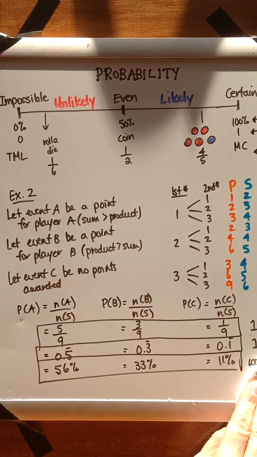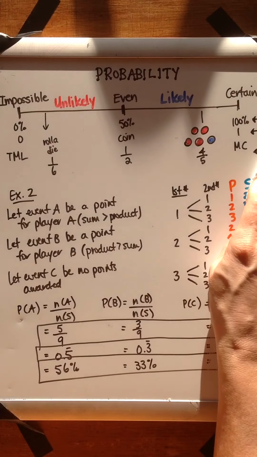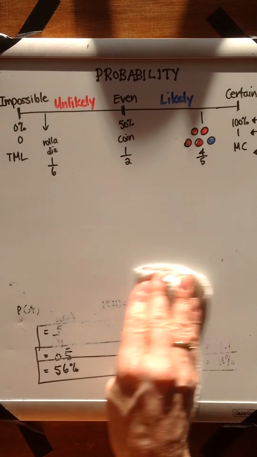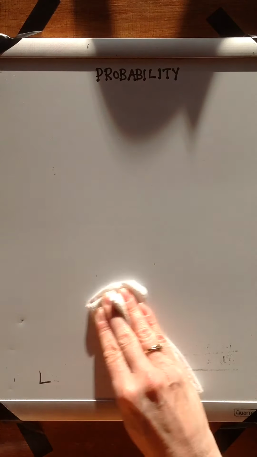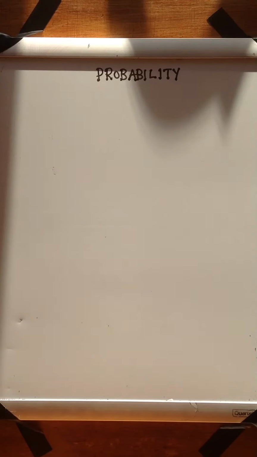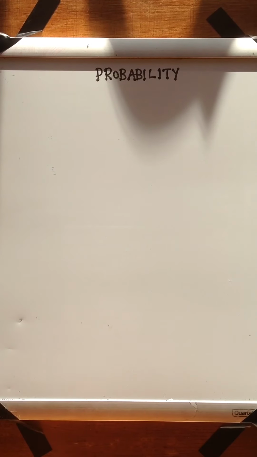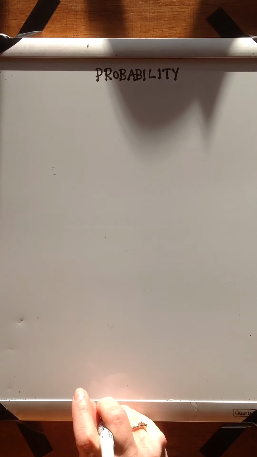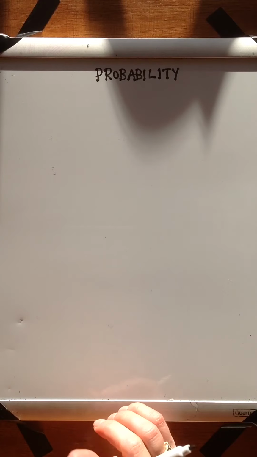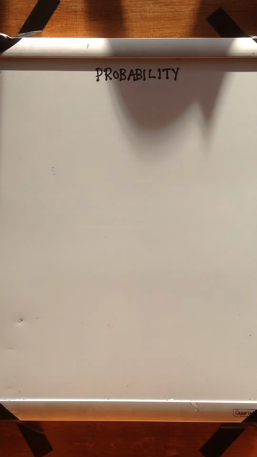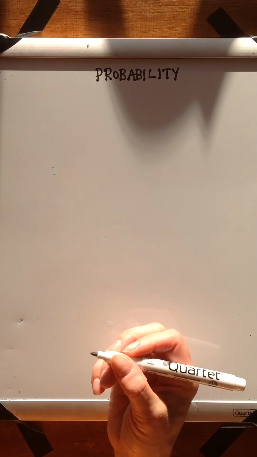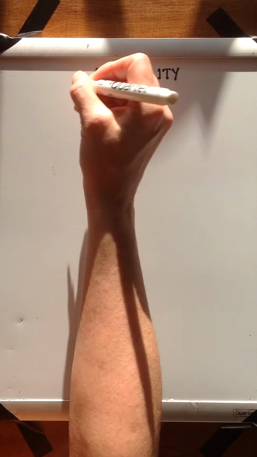Okay, let's move on to example 3. In example 3, I want to go to the game of Monopoly. The reason I'm going to the game of Monopoly is because it's a game that often uses 2 dice. If you've played Monopoly, you're familiar with the idea of rolling 7, 11, or doubles to get out of jail. So what is the probability of rolling 7, 11, or doubles if you want to get out of jail in Monopoly?